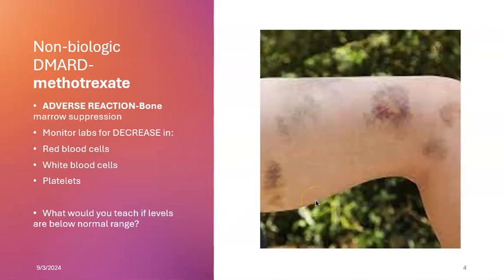As far as looking at levels, I know you guys are just learning about labs and levels. If you're tested on a level of something you need to be watching for, if it's important for me to give you the normal levels, I will, but it's really more important not to memorize levels, but to know what you should be looking at. Like, what would I be concerned about? What should I be looking at in the labs? That type of thing. And for this in particular, you would really be keying in on their CBC, that complete blood count.